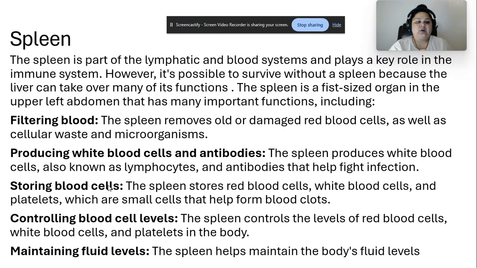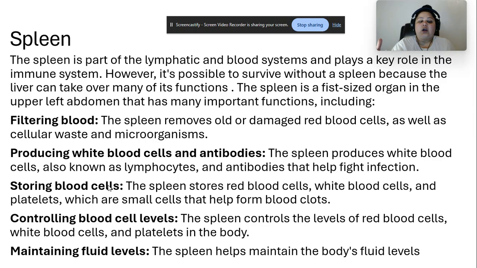Okay, so the spleen is more or less like a filtration system where they're actually filtering blood. They're also producing, storing, controlling, and maintaining. So the spleen has very important functions.